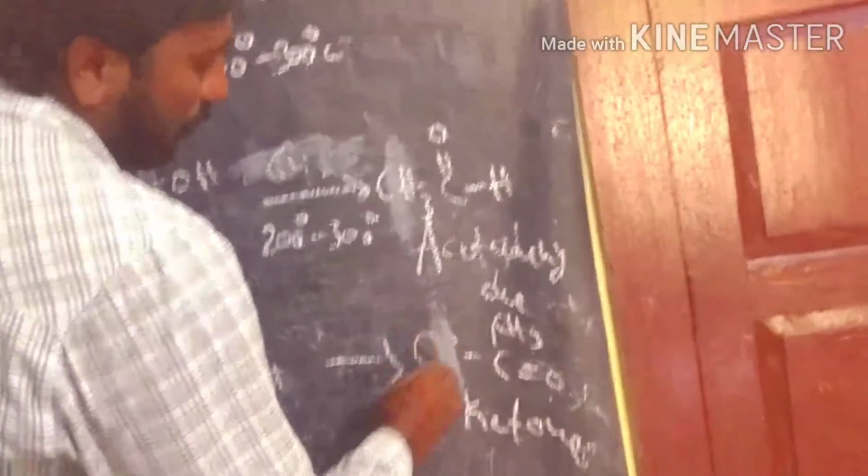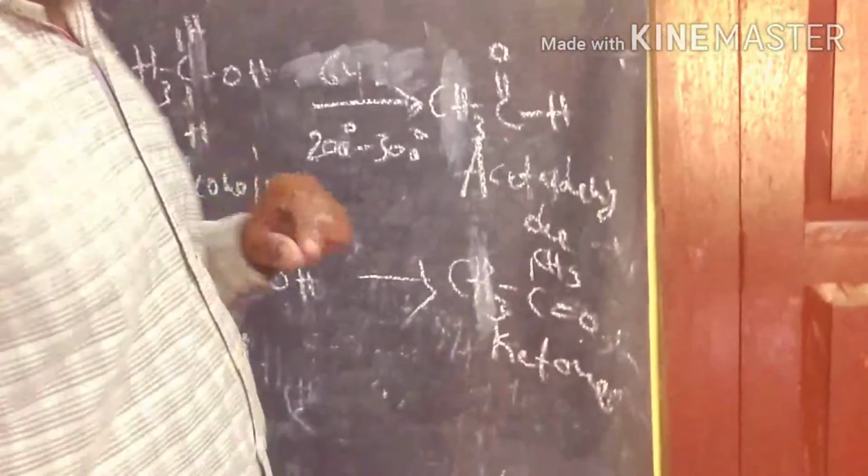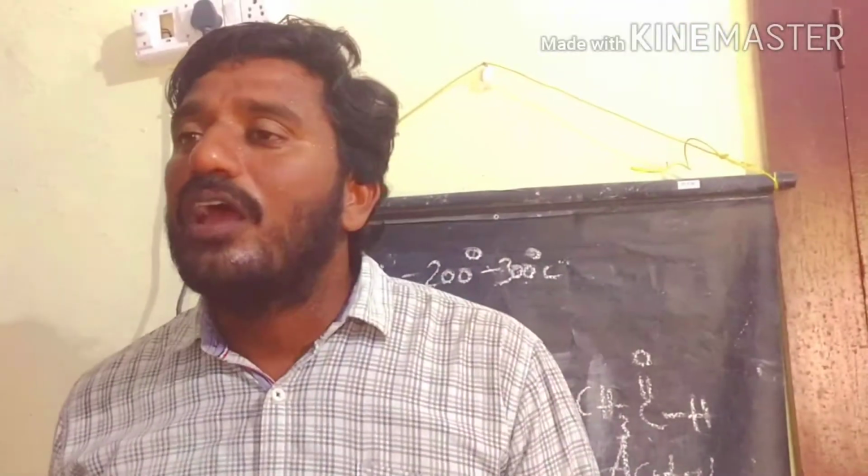So this way we prepare carbonyl compounds from alcohols: primary alcohols always give aldehydes and secondary alcohols give ketones. So in the presence of copper vapors, this is happening in the oxidation reaction.